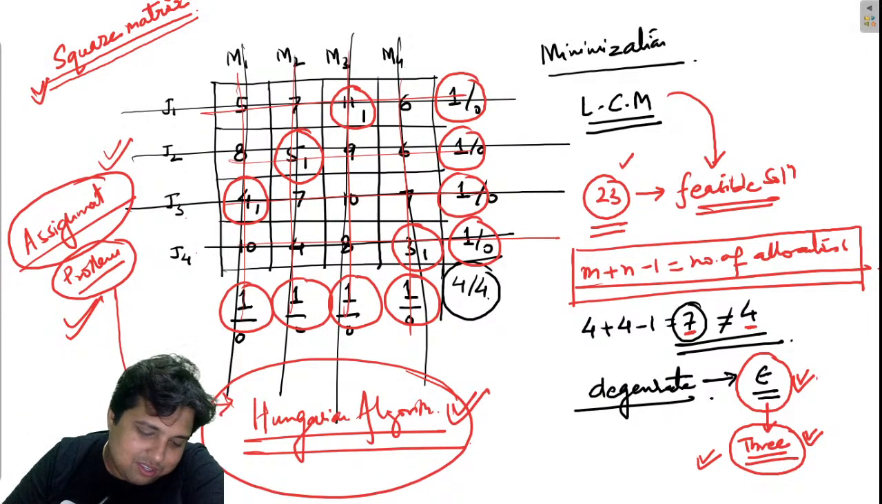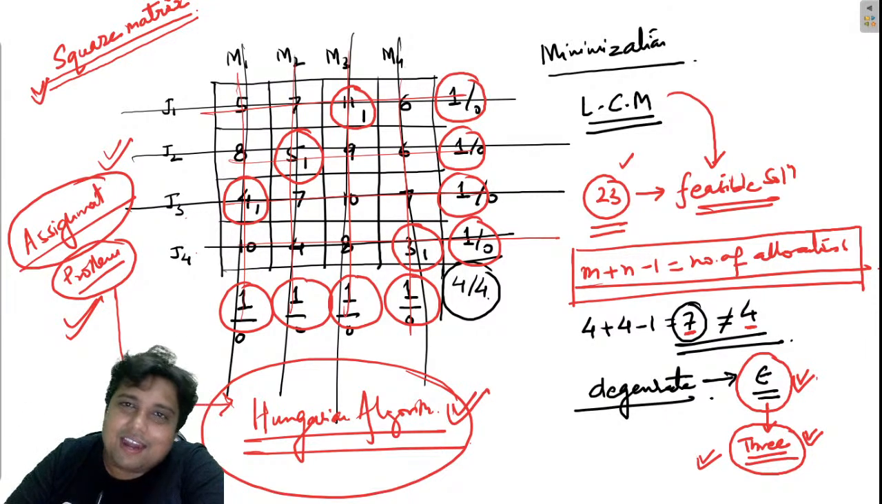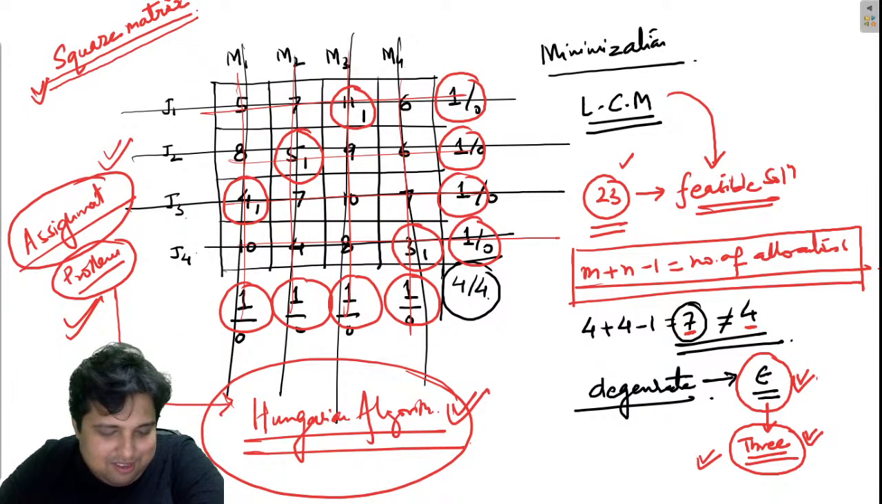Look, somebody has written that no one is watching. Arey, 6 people are watching yaar. GATE exam is very near. Do you have any idea? Writing comments like this. Okay.